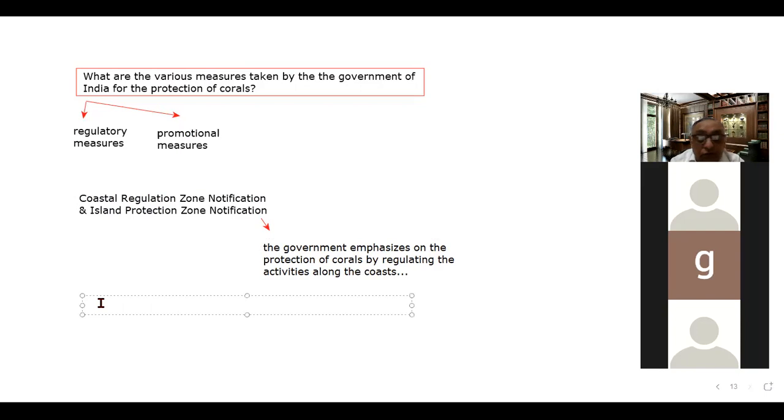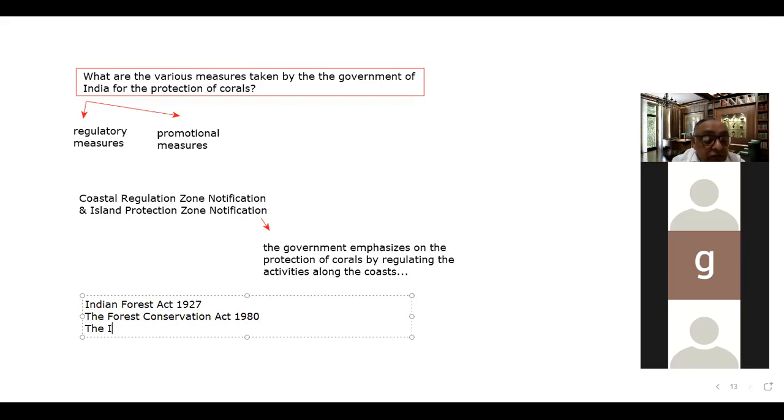Various laws of the country cover corals. One is the Indian Forest Act, 1927. The second is the Forest Conservation Act, 1980. And third is the Indian Fisheries Act.